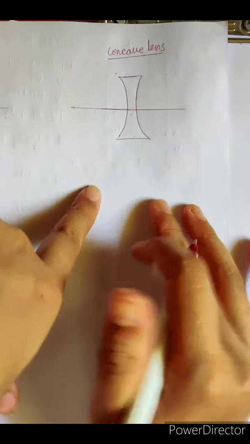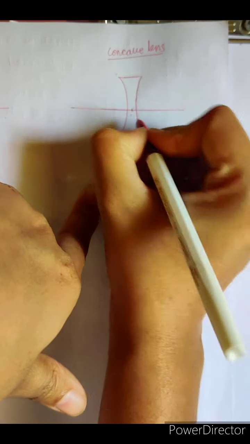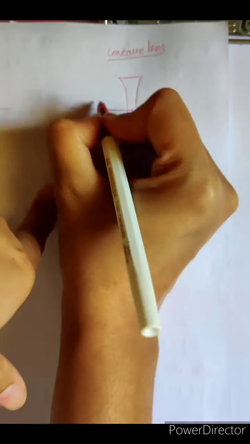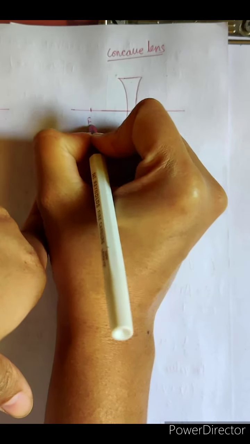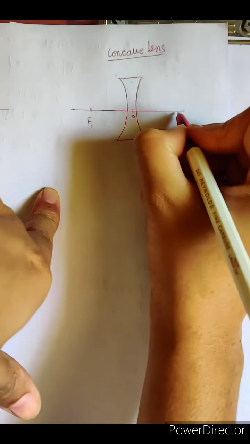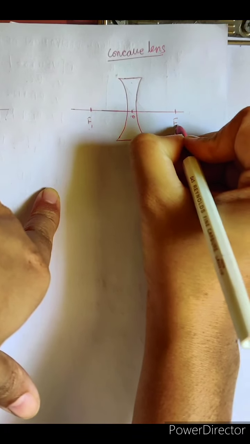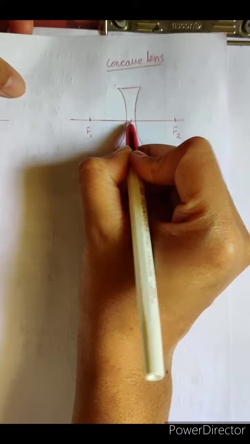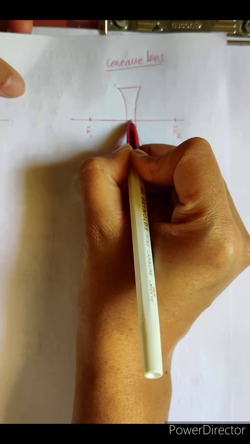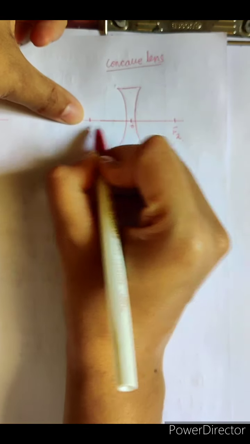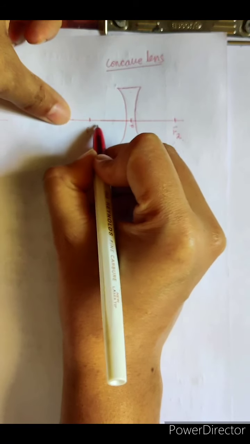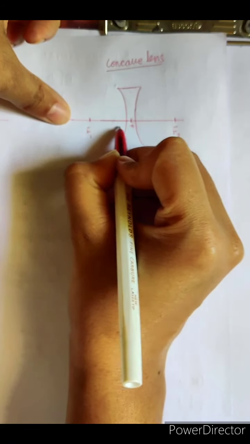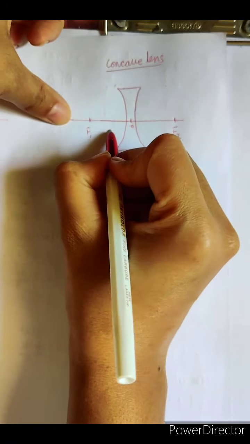Then similarly in the case of the concave lens, this is the optical center and this point here represents F1, that is the first focal point, and here this is the second focal point. Okay, and all the distances will be measured from the optical center. So focal length will be from here till point F1. So when you measure this using your scale, you will get the value of the focal length.